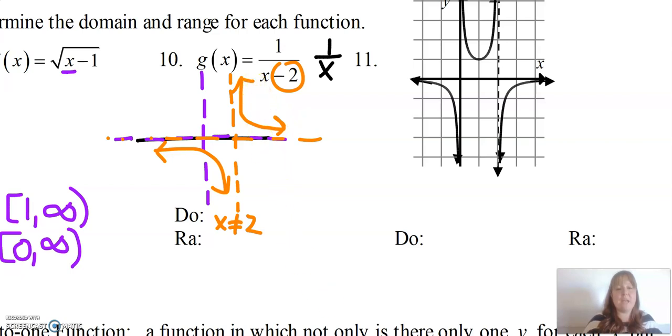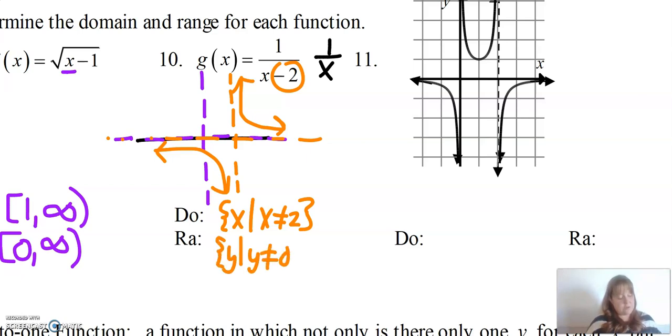So my domain is, I just kind of wrote that x is not equal to 2 for my own thought, but I need to make sure that I write this properly. So I'm going to write this in interval notation, all x such that x is not equal to 2. So that's my domain. What about my range? Again, we just can look at the graph and we can say what part of this graph is not included, what y value is not included. Well, this would be all y such that y is not equal to 0, because that's the only number that's not included on the graph.